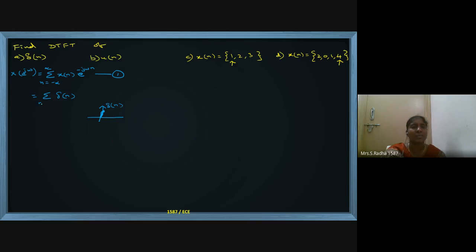So we take n equal to 0 only, and e power minus j omega times 0, n value put as 0. The amplitude at the origin is 1, and e power 0 is also 1. So whenever you calculate any transform for an impulse signal, the value is 1.